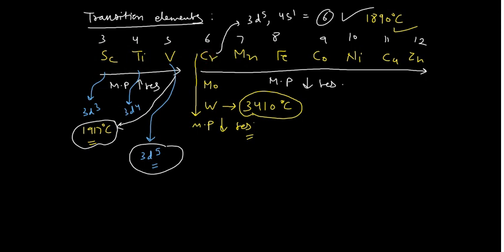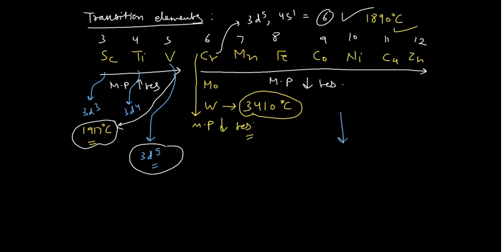Now the important thing is why tungsten has a very high melting temperature. The only reason is that when you move down the group, it is very important to remember, both the metallic nature as well as the covalent character increase. So you should remember this point.